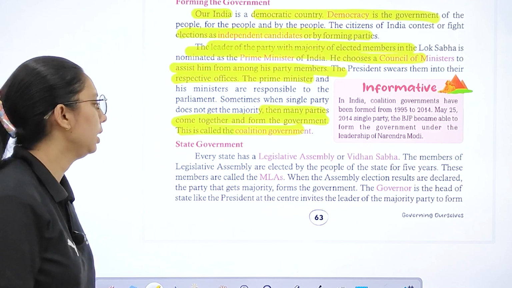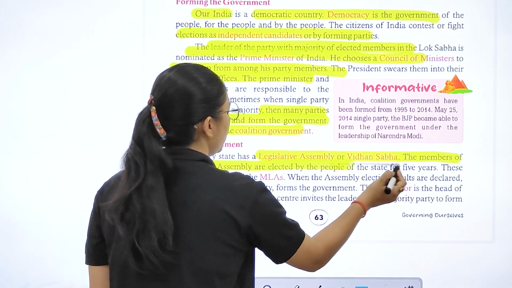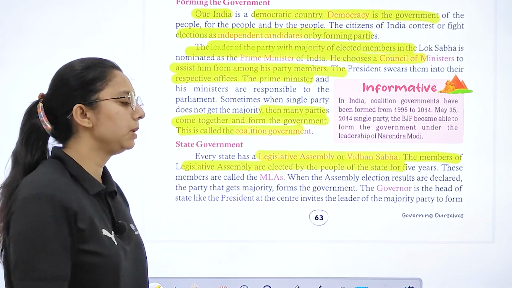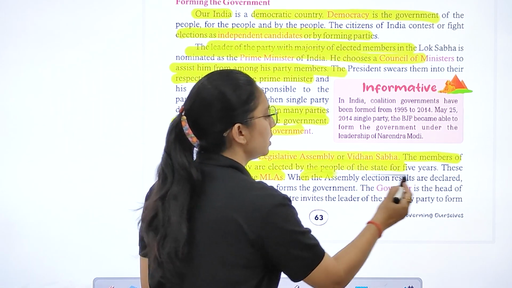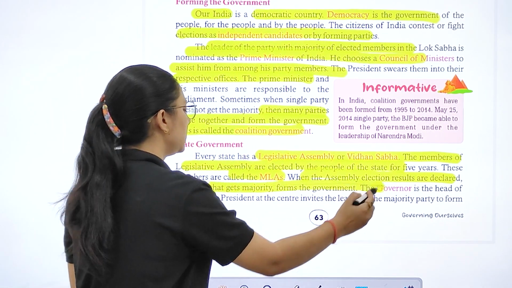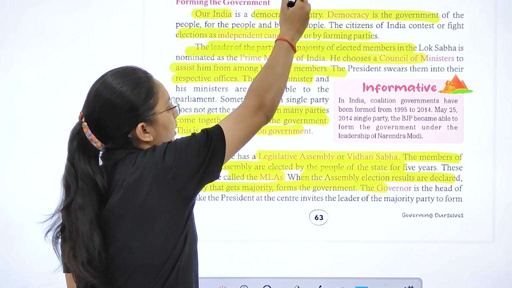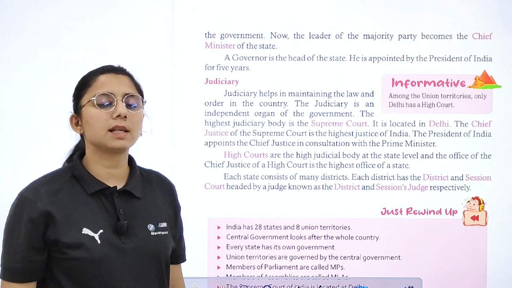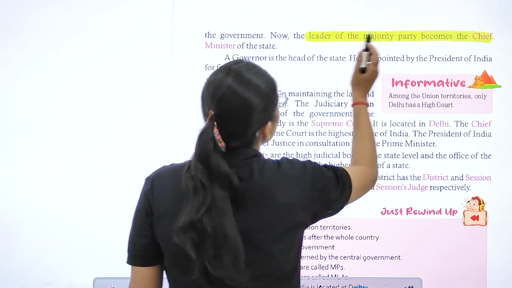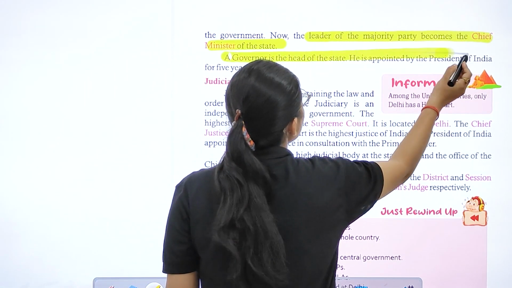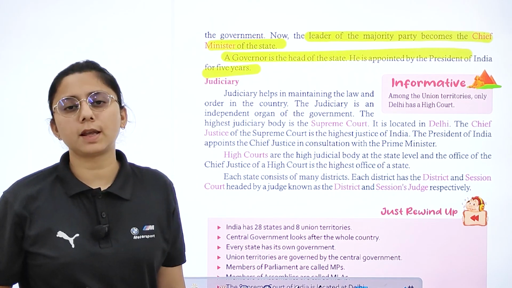Coalition. State government: every state has a Legislative Assembly, the Vidhan Sabha. Members are elected by the people for 5 years, and we call them MLAs. When the assembly election results are declared, the party that gets the majority forms the government. And what is a governor? The head of the state. Right? And every state has its own governor. Now the leader of the majority party becomes the Chief Minister of the state. A governor is the head of the state. He is appointed by the President of India for 5 years.